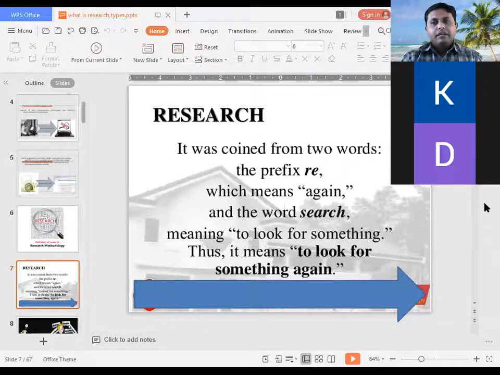So research is made from two words, as I told you. The prefix is re, which means again, and the word search. It means to look for something, to find something. Thus, it means to look for something again, to search for something again. That is the rough definition of research.